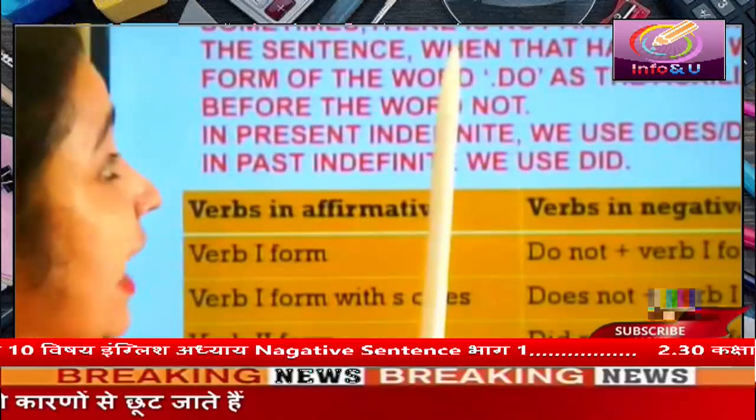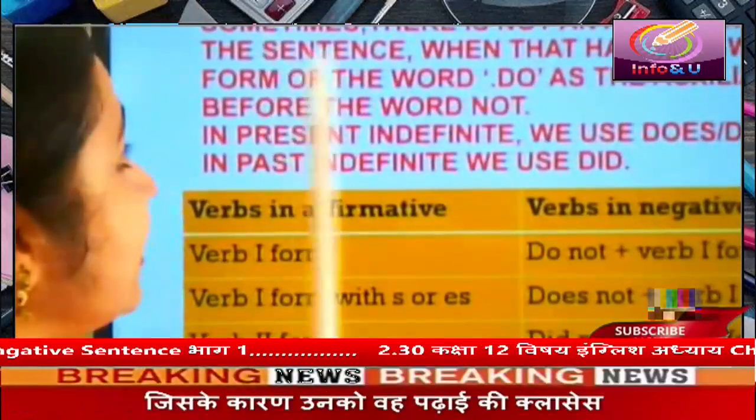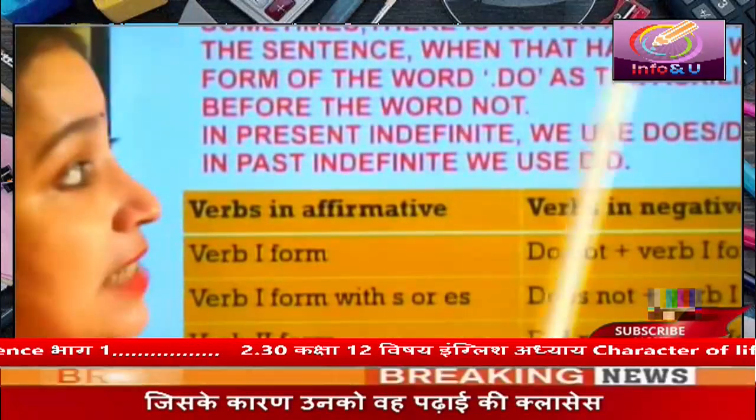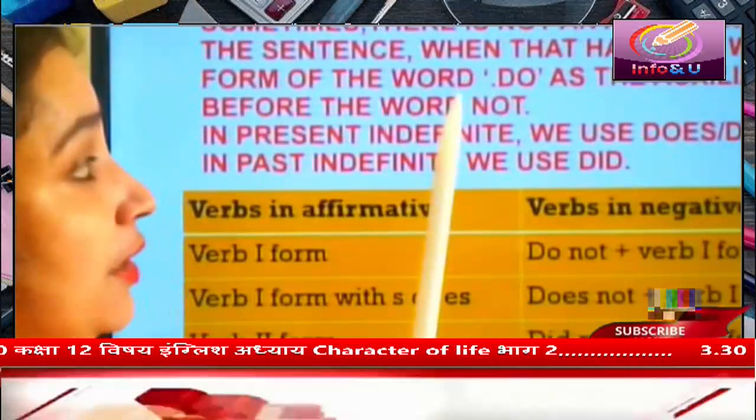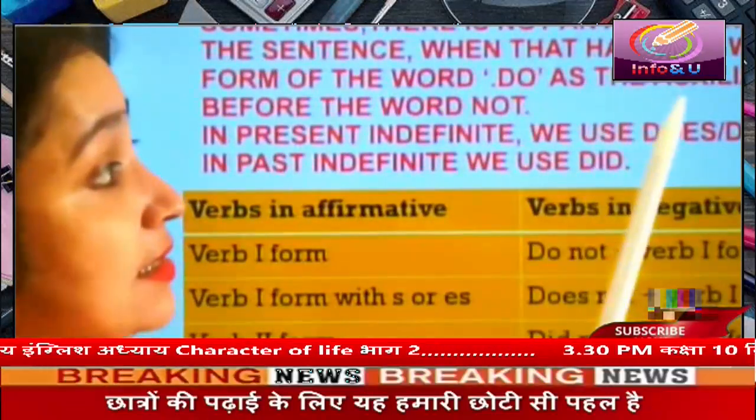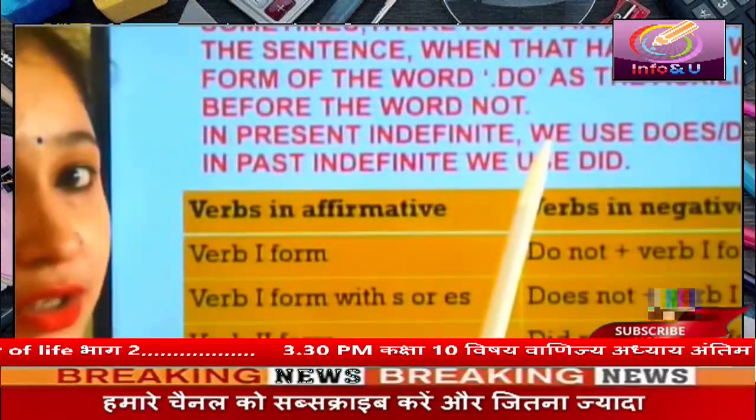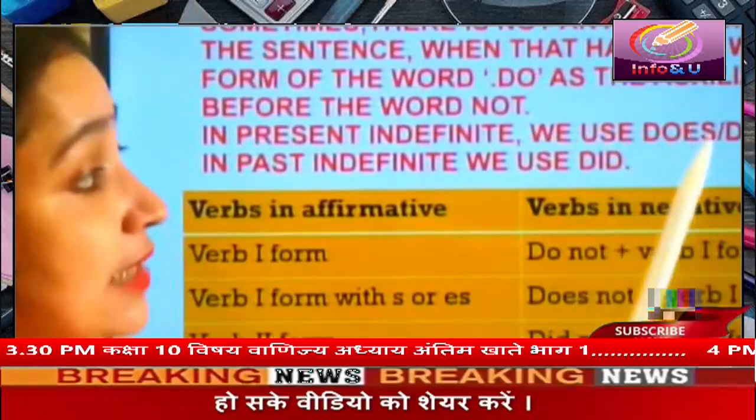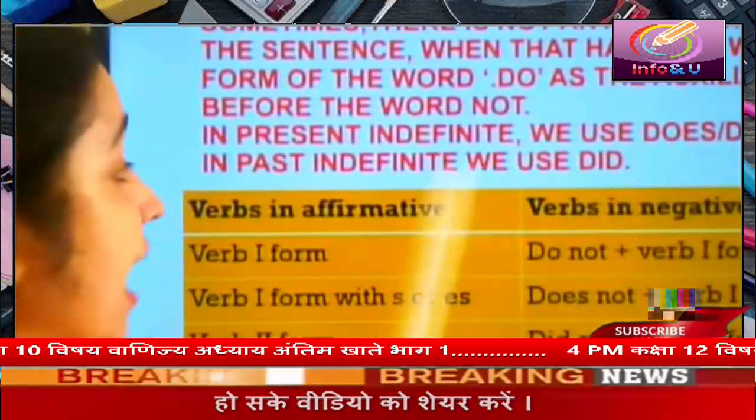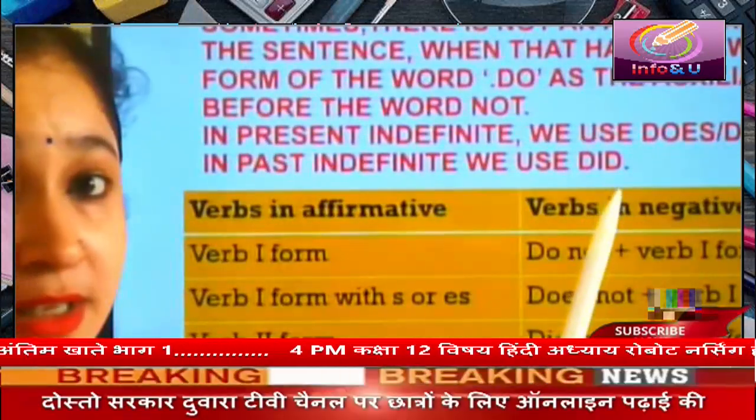Sometimes there is no auxiliary verb in the sentence. When that happens, we add a form of the word do as the auxiliary verb before the word not. In present indefinite, we use does or do. And in past indefinite, we use did.